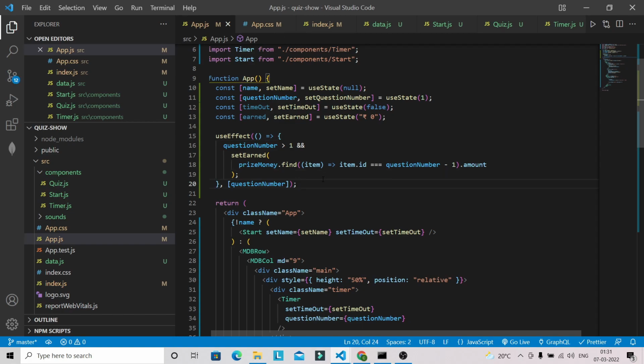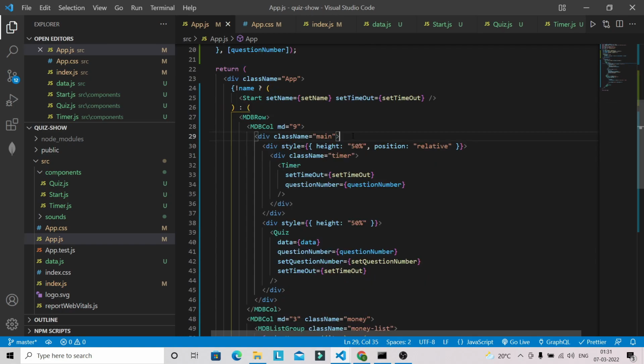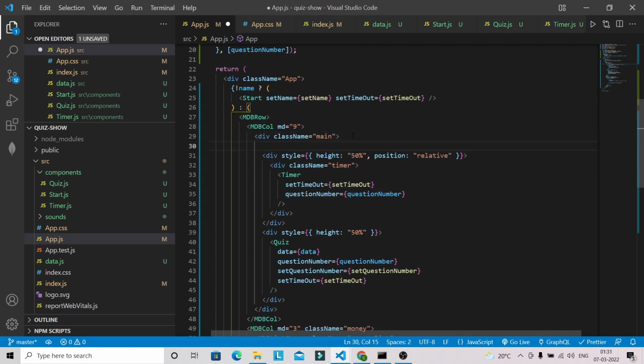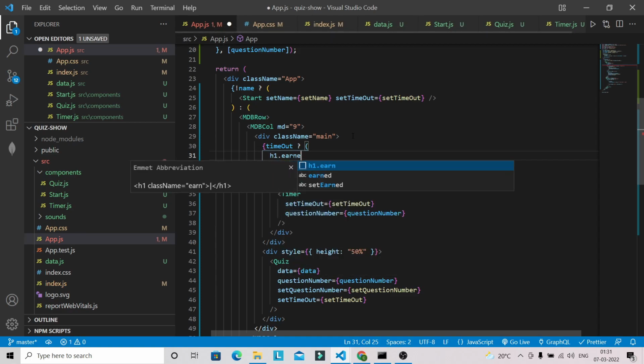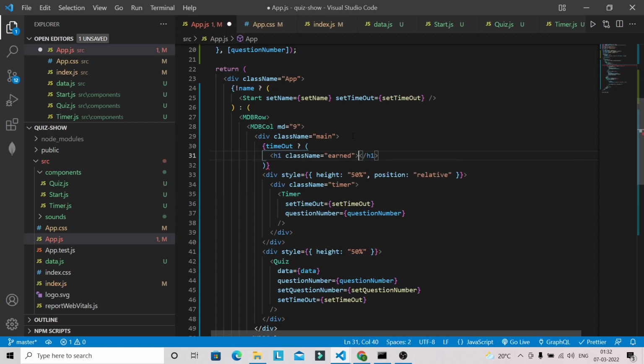Now after that, inside this div we are going to check if we have the timeout, that means the user has either won the entire game or he has given some wrong answer. In that case we have to show the total earned money by the user. So we can give here an h1 tag with the class name earned, and we can give a message like you earned total, and this earning we can provide here.